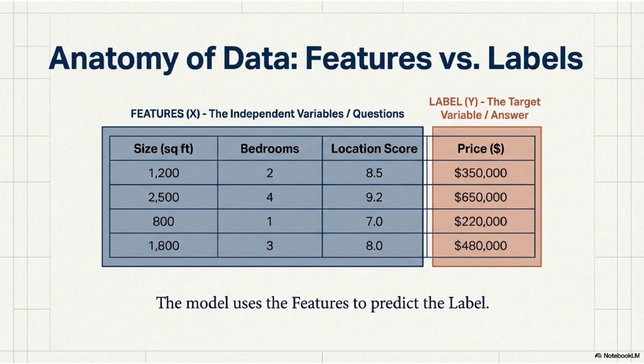Features versus label. Features are the input. They are independent variables. Labels are output. They are target variables. The model uses features to predict the label. Remember, features equal questions, label equals answers.